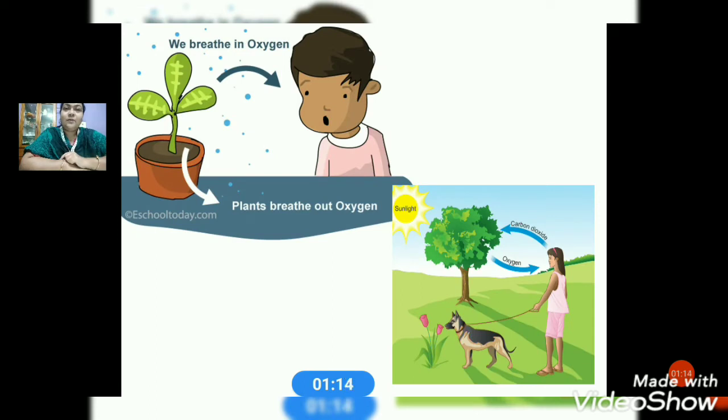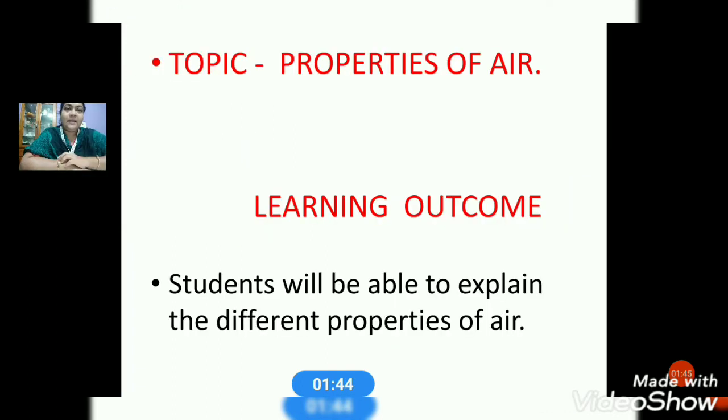Then we also learned that plants give out oxygen and we breathe in oxygen, and human beings give out carbon dioxide and plants give oxygen. The most important thing is that all living things need air, and air has no smell, no shape and no color. So next, again we have learned about the properties of air.